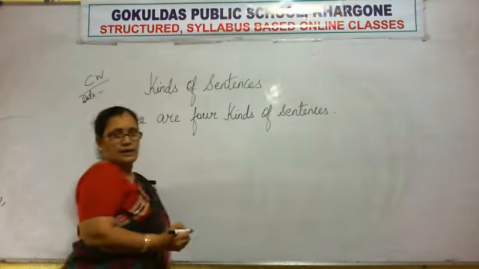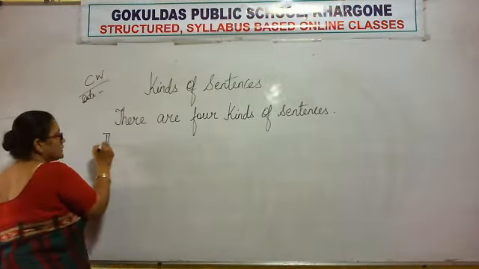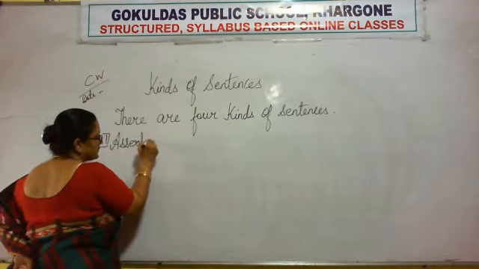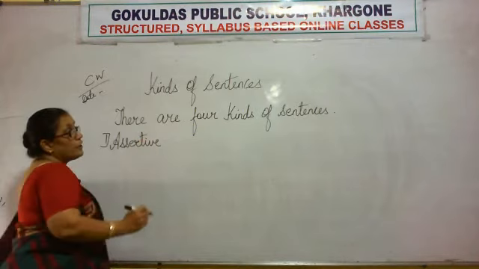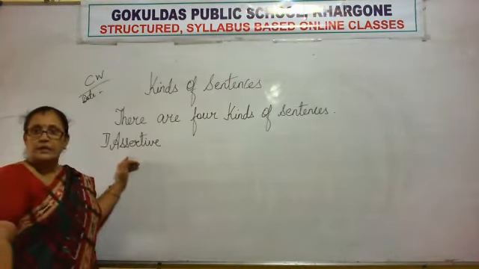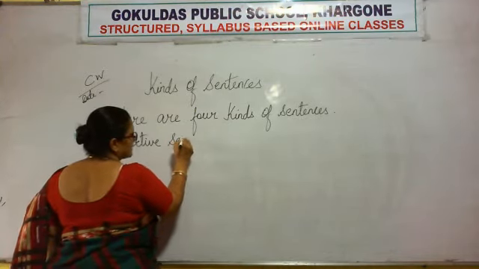Right? There are 4 kinds of sentences. Number 1, assertive. Even if you have place over here, don't write down assertive sentence on a new line. Assertive sentence.